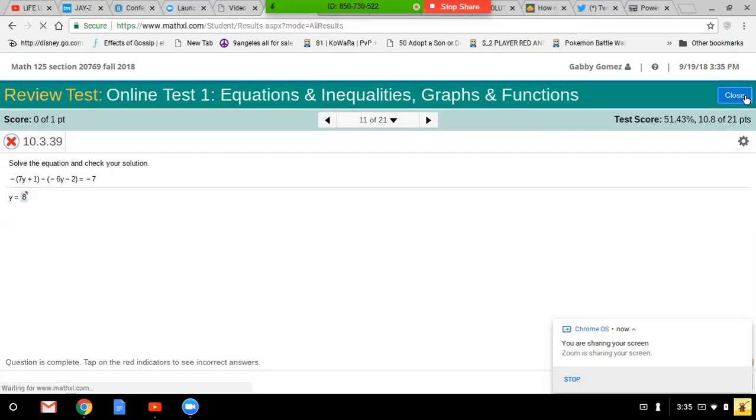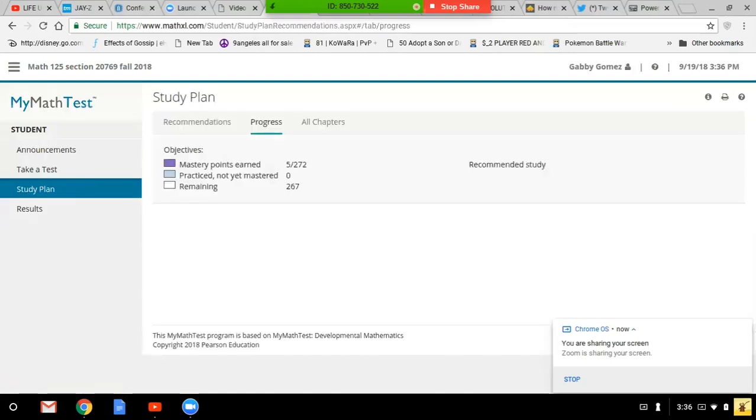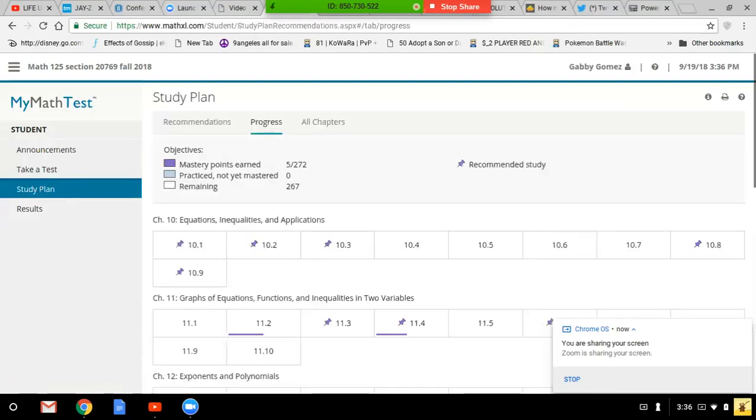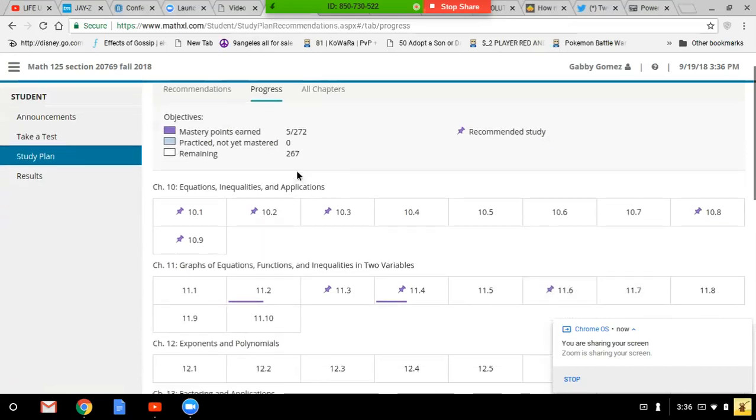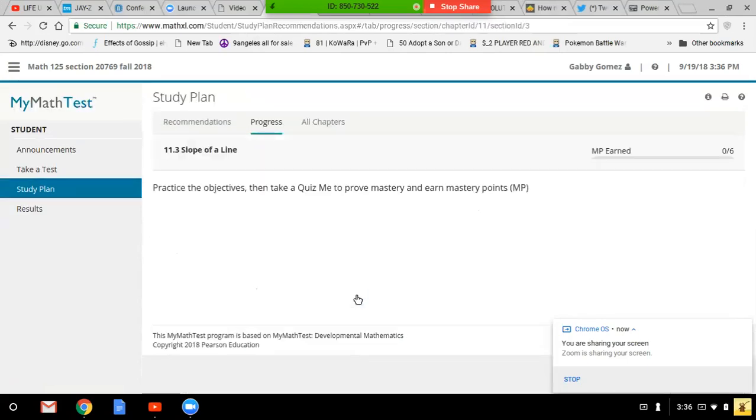Because now we're going to go to the study plan. Go ahead and click on the study plan. There is a pin next to each of those problems whose references we looked at. 11.3, you see right here, sure enough, there's a pin next to it. Go ahead and click on that, please. 11.3, that was the first problem.